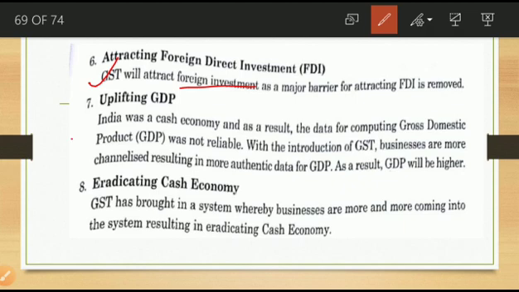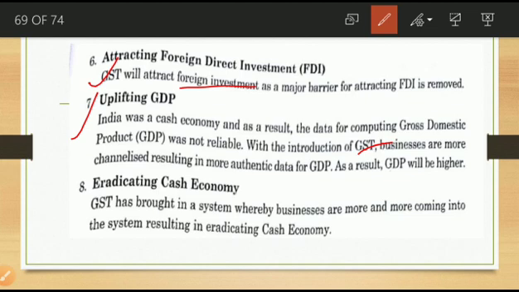Now next one is uplifting of GDP, that is gross domestic product. India has a cash economy. As a result, data for computing GDP was not reliable. With the introduction of GST, the businesses are more channelized, resulting in more authentic data for GDP.